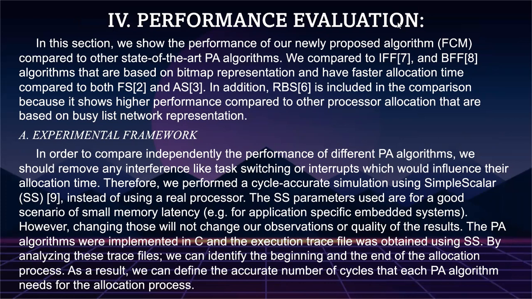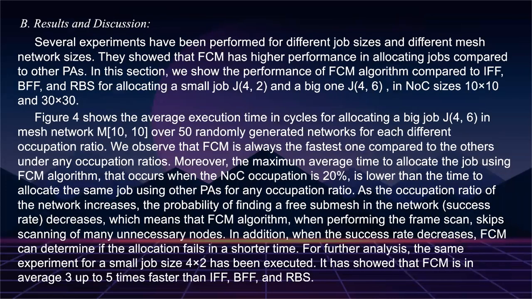Therefore, we performed a cycle accurate simulation using a simple scalar simulator instead of using a real processor. By analyzing these trace files, we can identify the beginning and the end of the allocation process. As a result, we can define the accurate number of cycles that each algorithm needs for the allocation process. So, here is the result. Several experiments have been performed for different jobs and different mesh networks. They show that FCM has higher performance in allocating jobs compared to other algorithms.